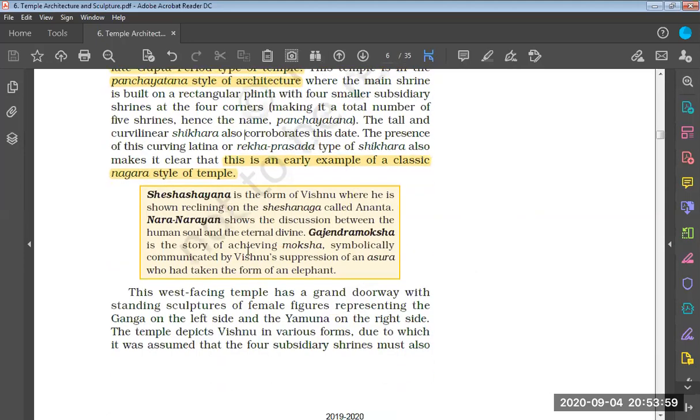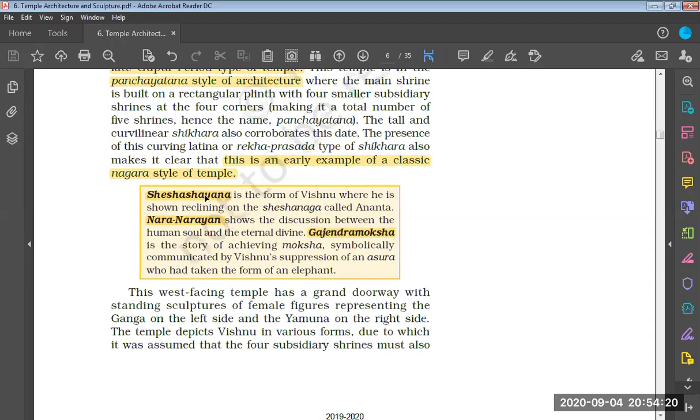Now let us discuss what we mean by Shesh Shayana. We will discuss Shesh Shayana, then Nar Narayan, then Gajendra Moksha. These are the important keywords mentioned, and we should focus on them. So let us discuss these keywords.